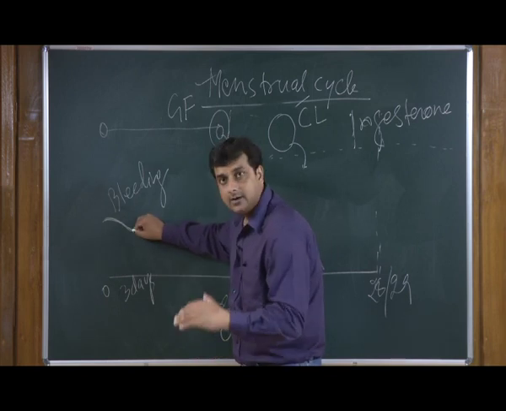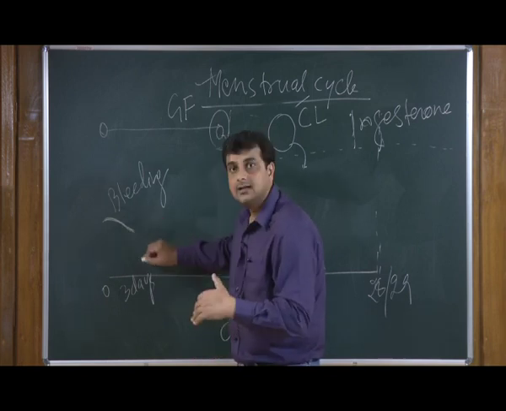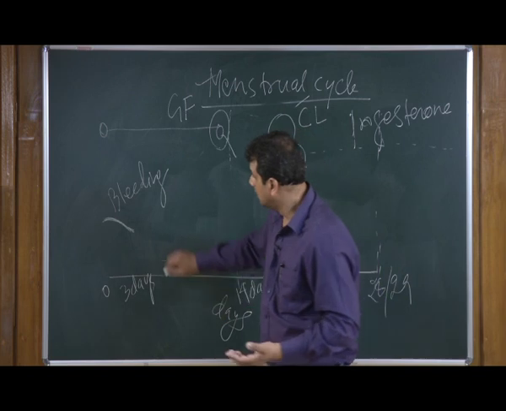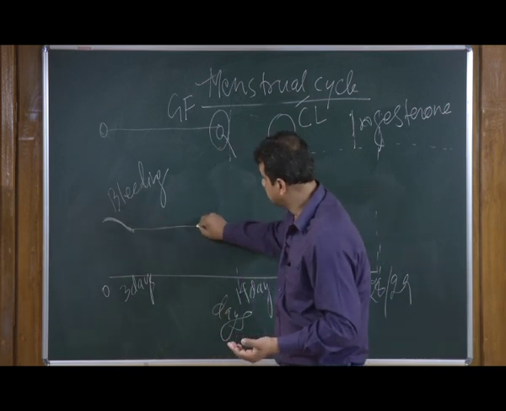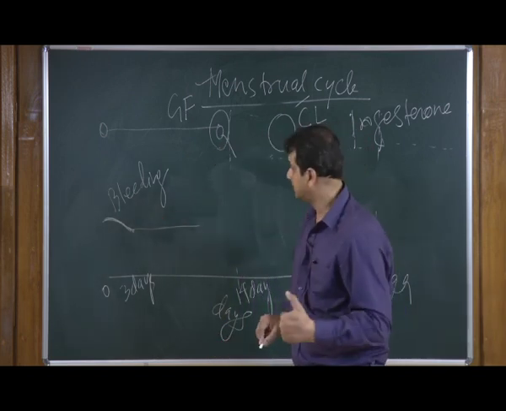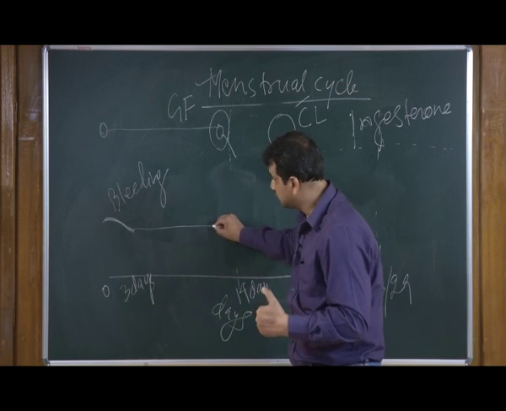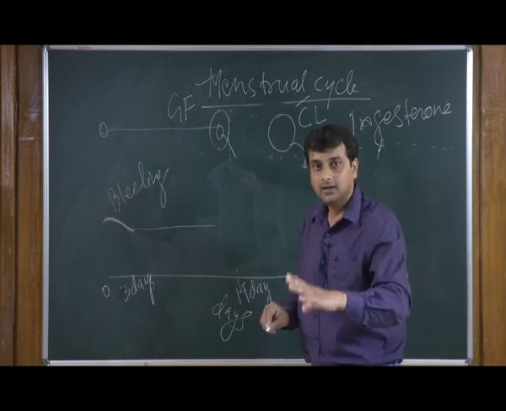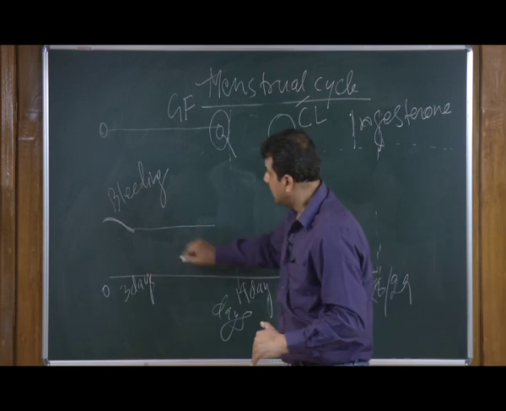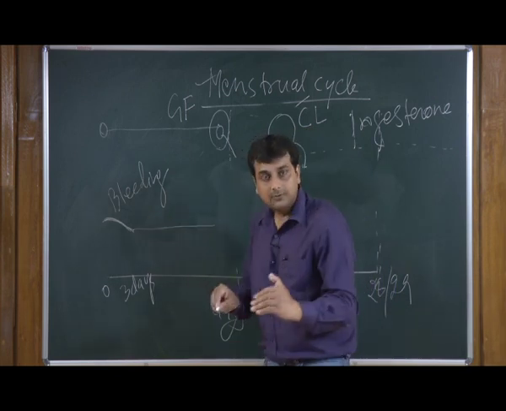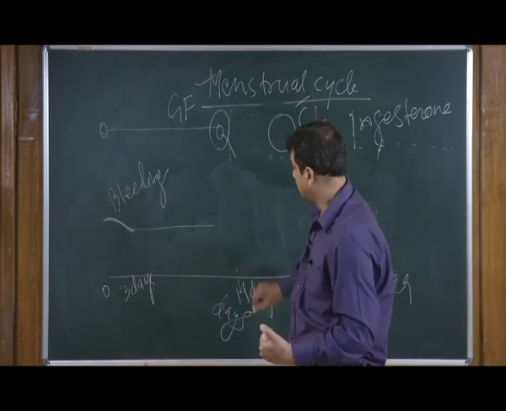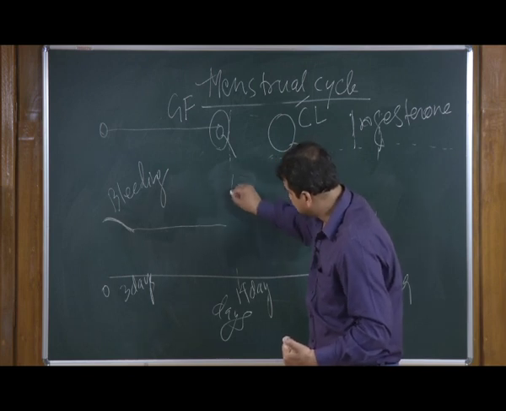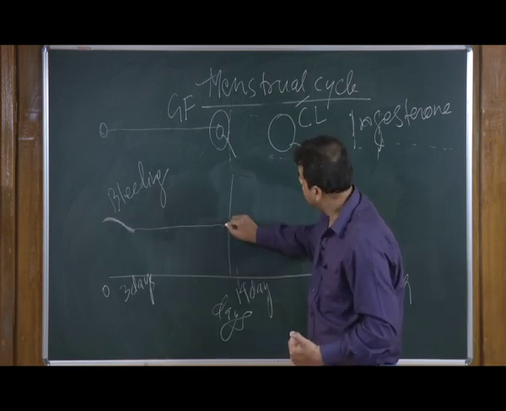The endometrial layer will start the regenerative stage, and the whole endometrial layer will form itself again.